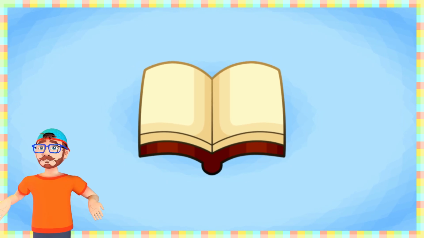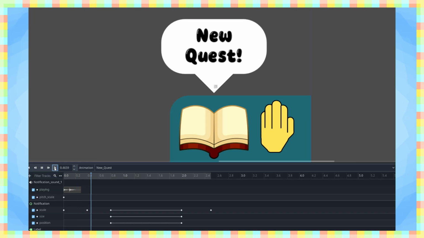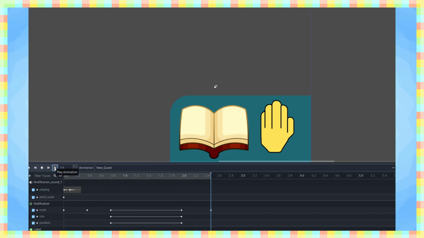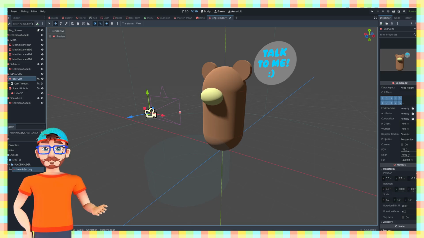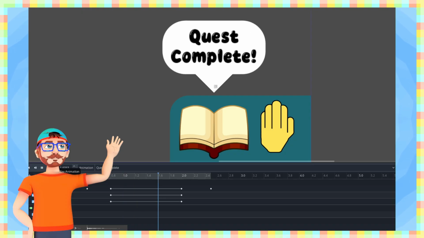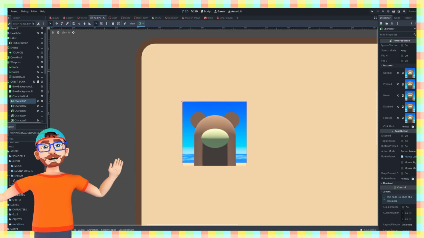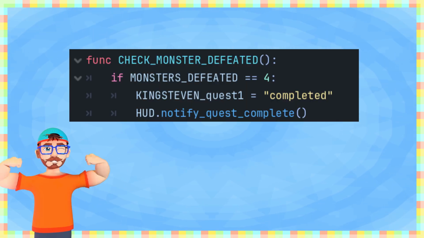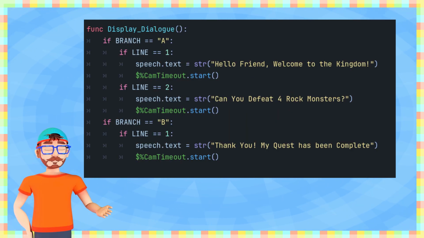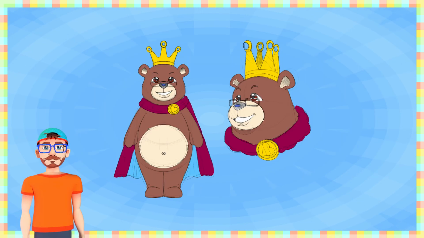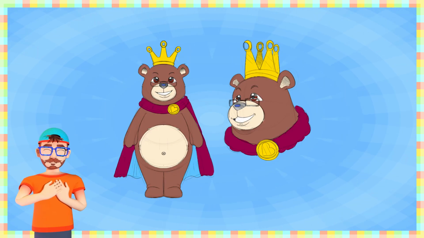Something I never thought of. How do we know when our quest book has been updated? In the HUD scene, I put together this little pop-up to notify the player of important information, and all these systems are working together. Our NPC can speak with you, a notification can tell us when our quest book has been updated with new information, and once we beat 4 enemies, it will trigger the quest as complete, and a new dialogue branch will be displayed. It all just works. And now it works, we can focus on making it look nice.